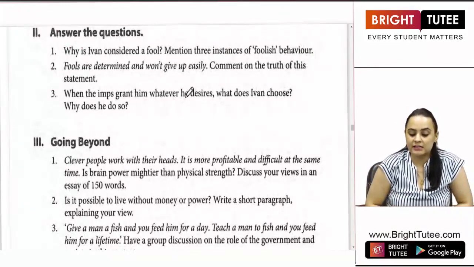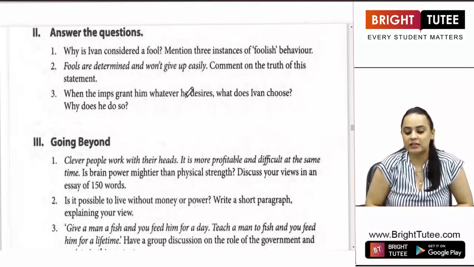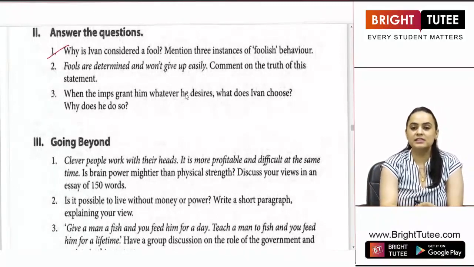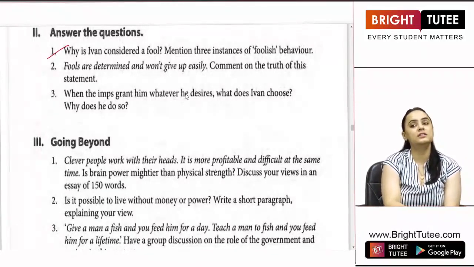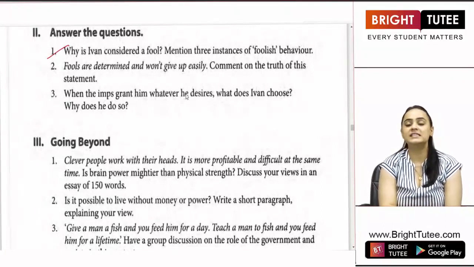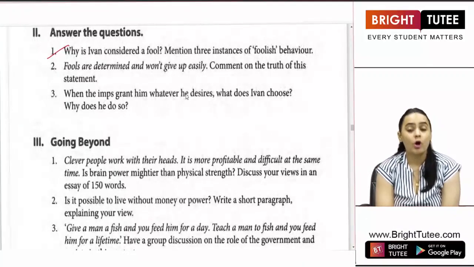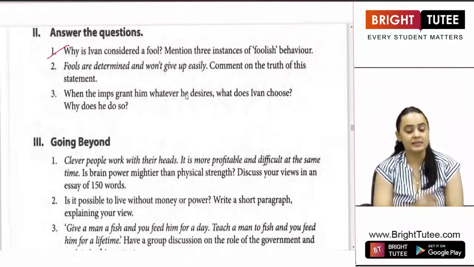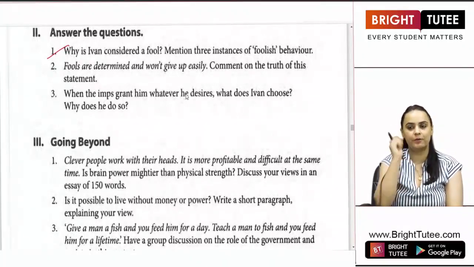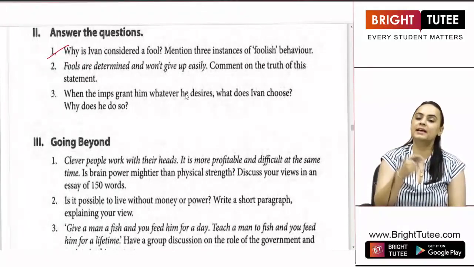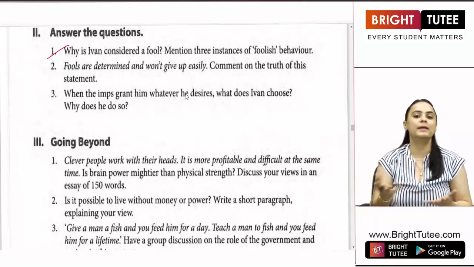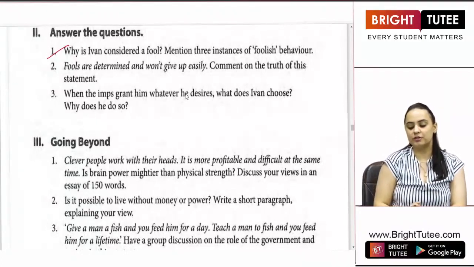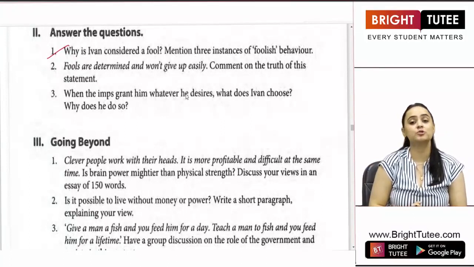Why is Ivan considered a fool? Mention 3 instances of foolish behavior. So why is Ivan considered a fool? Ivan was considered not a fool but a simple-minded man who, rather than being clever, was innocent at heart, and I would say that he found the simplest solutions to the most complex problems faced by him. Now, we have to mention 3 instances of his foolish behavior.